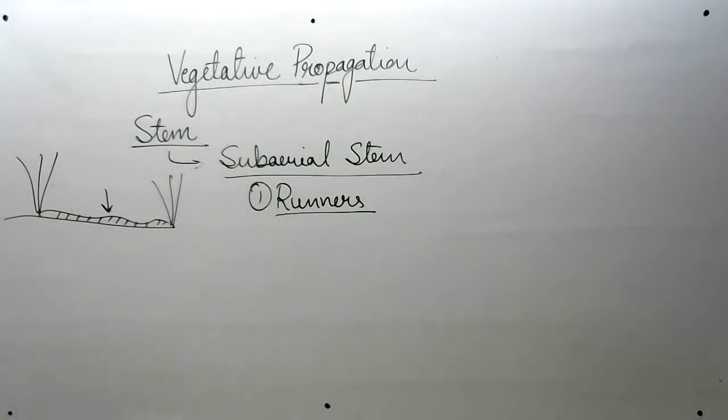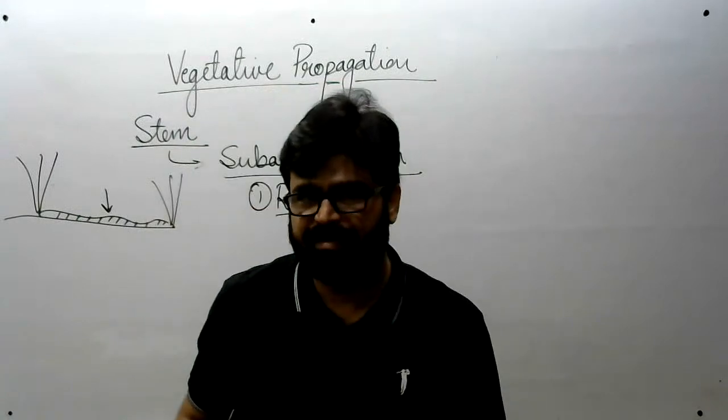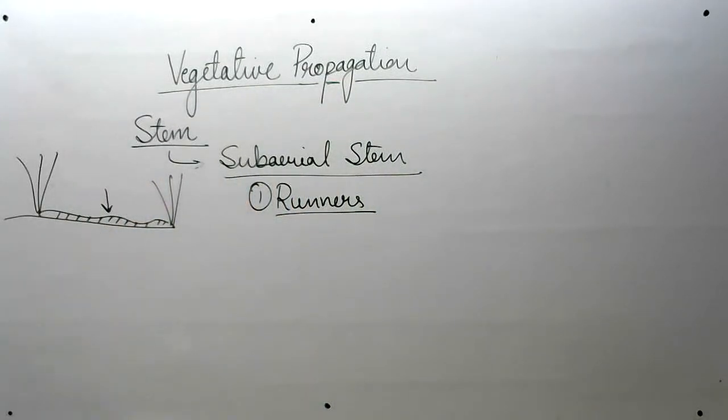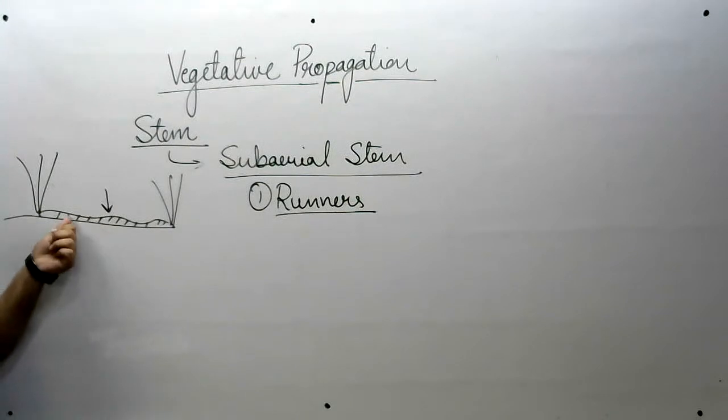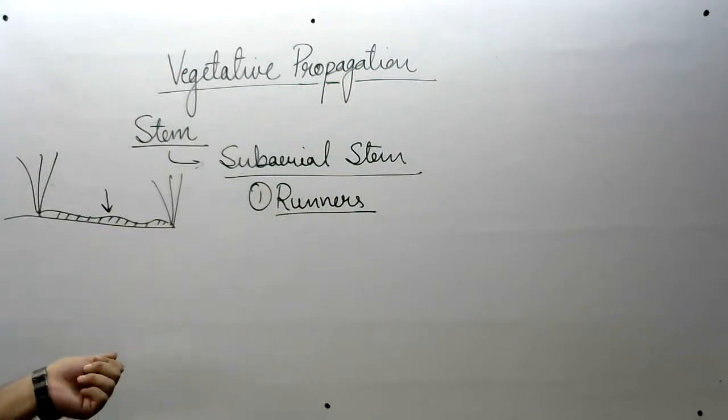Yes, Pratima, they are also known as creeping stem because they are just growing on the soil, near the soil. All of you have seen grass. Grass has a structure like this. These are known as runners. Another example of a plant which has runners is centella.